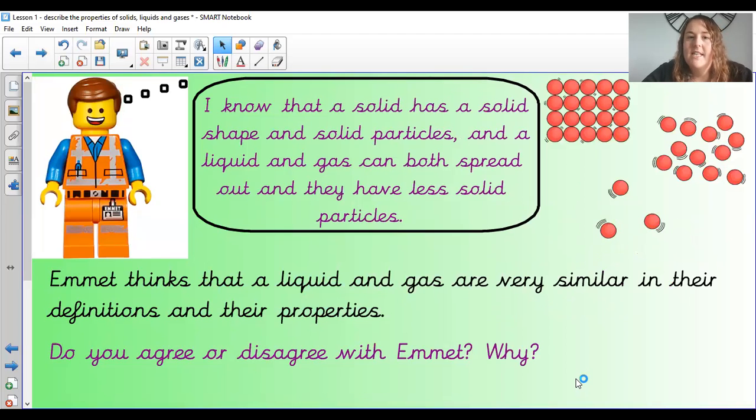So Emmett thinks that he knows what a solid, a liquid and a gas are. And he says, I know that a solid has a solid shape and solid particles, and a liquid and gas can both spread out and they have less solid particles. Do you agree or disagree with Emmett? Especially on the last two, the liquid and gas.